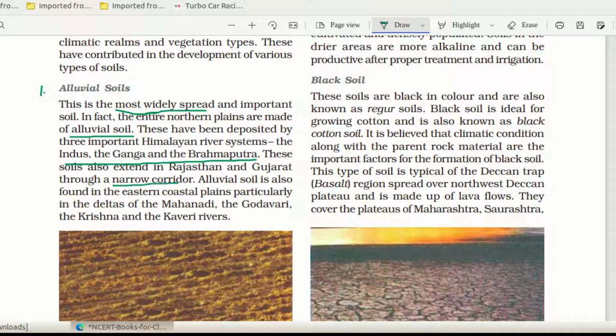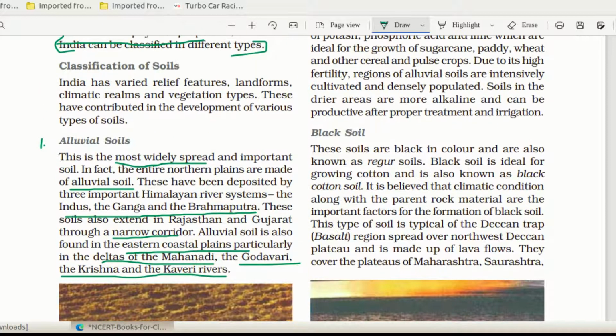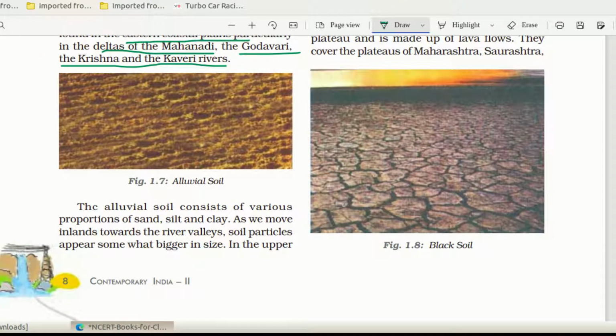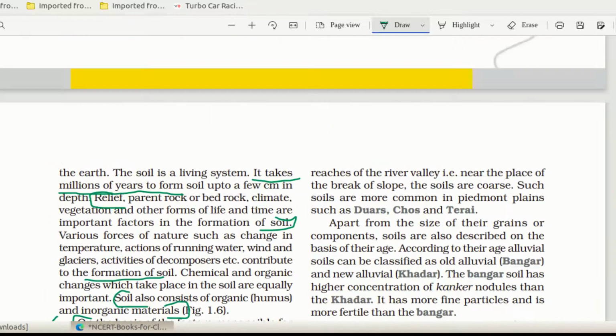These soils also extend into Rajasthan and Gujarat through a narrow corridor. Alluvial soil is also found in the eastern coastal plain, particularly in the deltas of Mahanadi, Godavari, Krishna and Kaveri. So what point are you getting from here? Alluvial soils are formed due to the deposition of alluvium brought by rivers, in plain areas and along river banks. The alluvial soil consists of various proportions of sand, silt and clay. As we move inland towards the river valleys, soil particles appear somewhat bigger in size, isn't it? So that is also important.